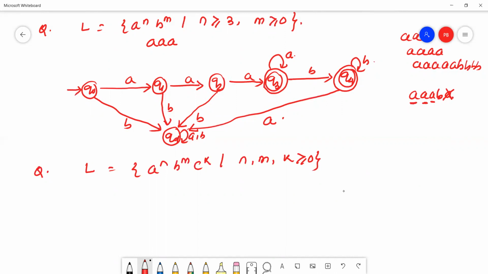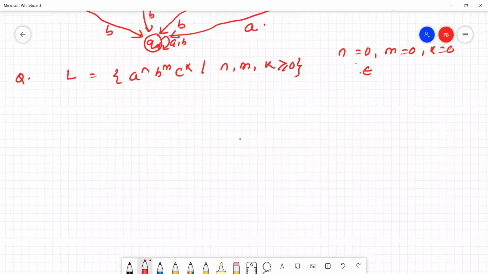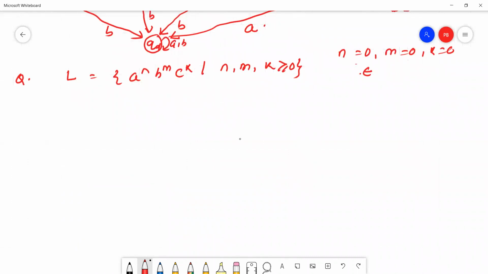If n, m, and k are all 0, it will generate epsilon. So the initial state must be the final state. Like Q0 is the final state.